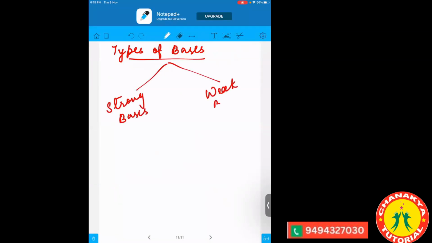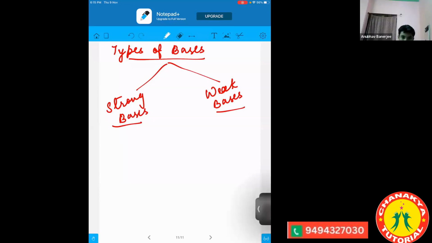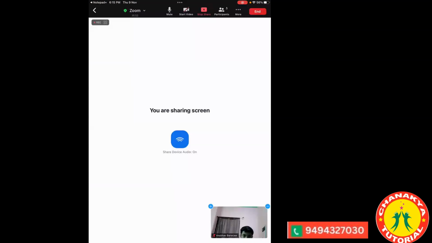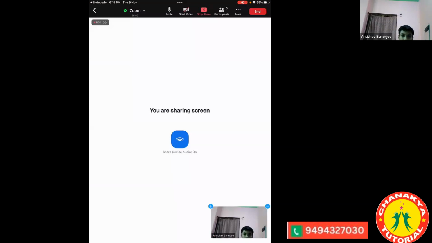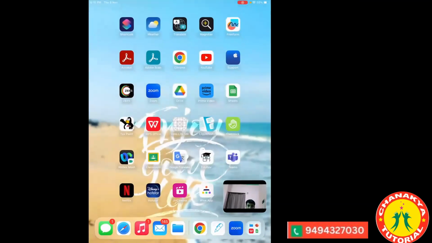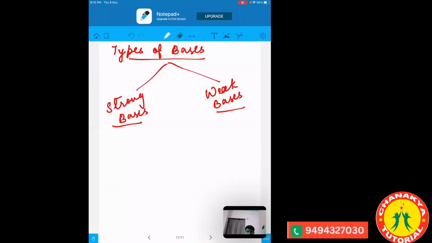Now, how can we define the strong bases? More amount of hydroxide. Correct. But when will they form a large amount of hydroxide? What should we mix with them? Water. Correct. So you should answer completely. Your answer is very correct, but we should add water also.